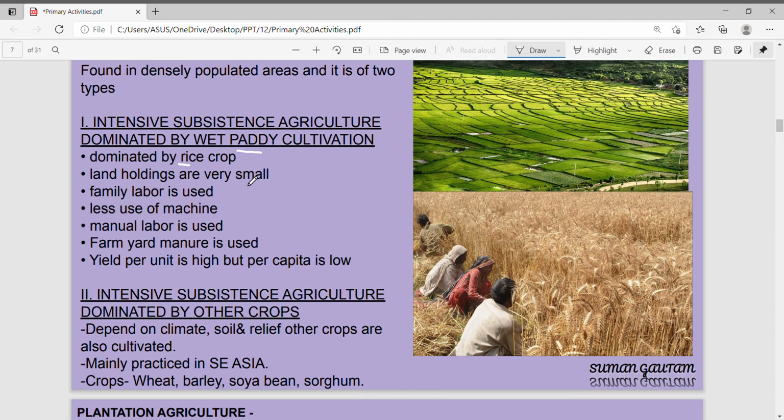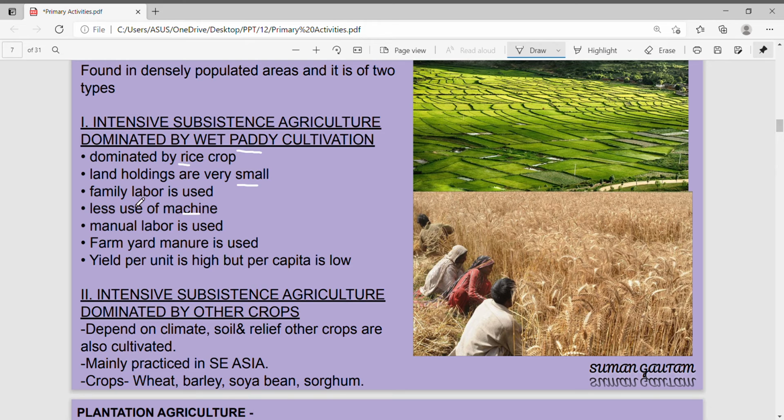It is dominated by rice crop. Land holdings are small. You can see how small the fields are. There are so many small fields all around. To stop water at different levels, they make boundaries like this. Family labor is used. All the family members work in the field. There is less use of machines because most of the work is done with the hands.